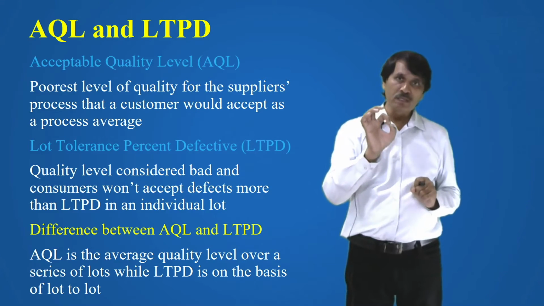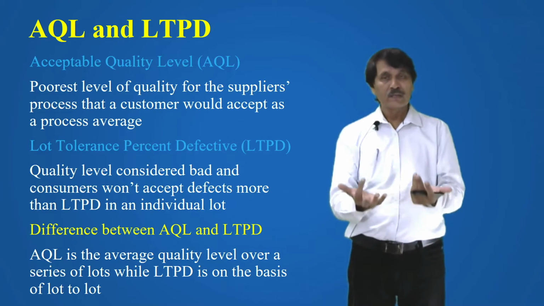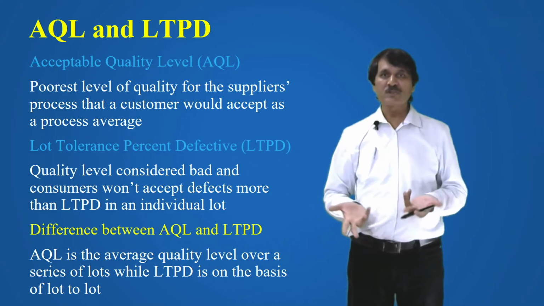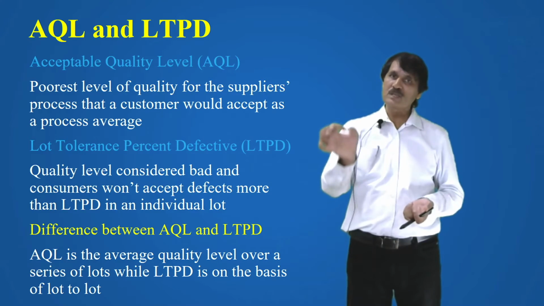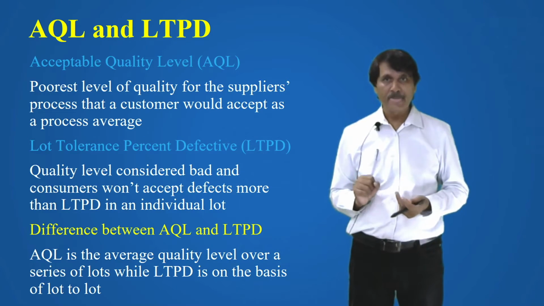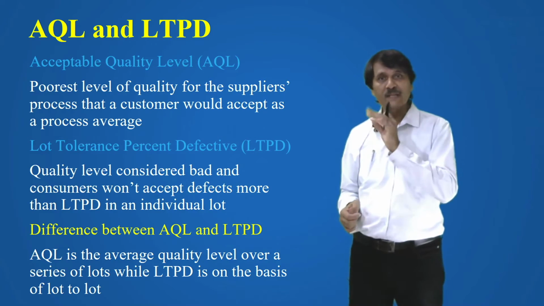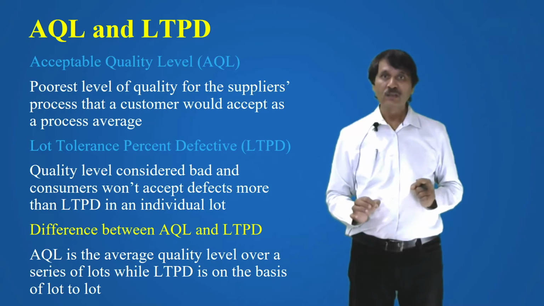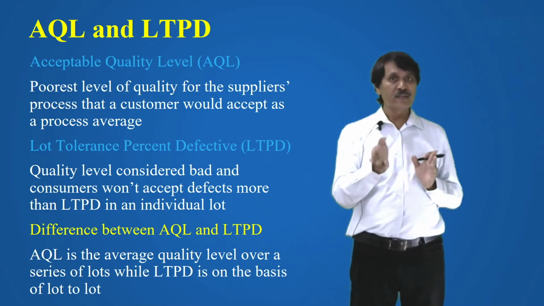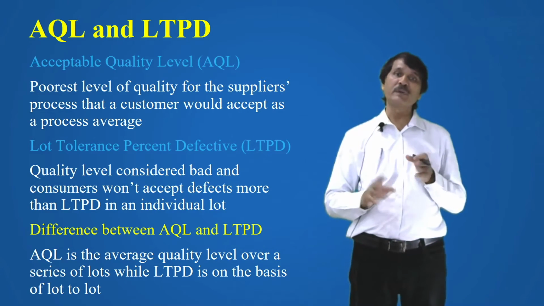This is the poorest level. If the level of quality is poorer than this level, then the customer is not going to accept. This is the maximum, the poorest level of quality for the supplier. In the case of lot tolerance percent defective, it is the quality level considered bad, and consumers won't accept defects more than LTPD in an individual lot. The customer is not going to accept more than LTPD in an individual lot.